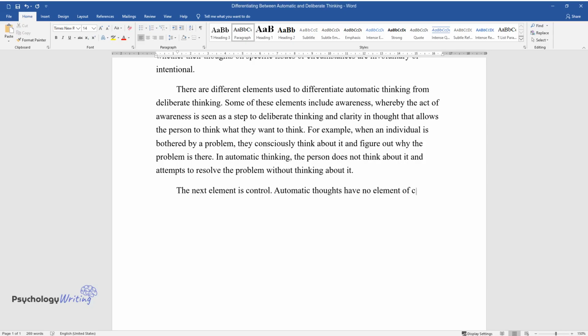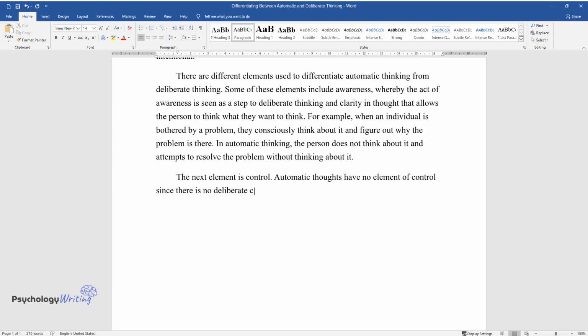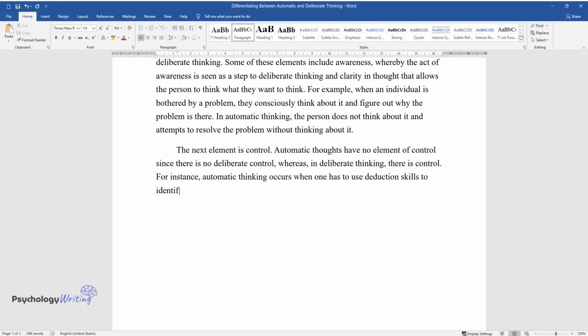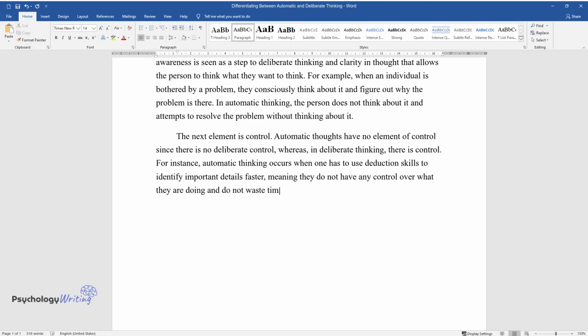Automatic thoughts have no element of control since there is no deliberate control, whereas, in deliberate thinking, there is control. For instance, automatic thinking occurs when one has to use deduction skills to identify important details faster, meaning they do not have any control over what they are doing and do not waste time contemplating pronouncements.